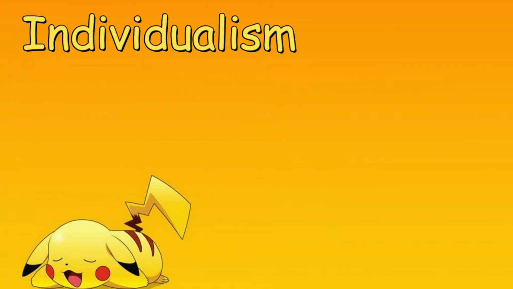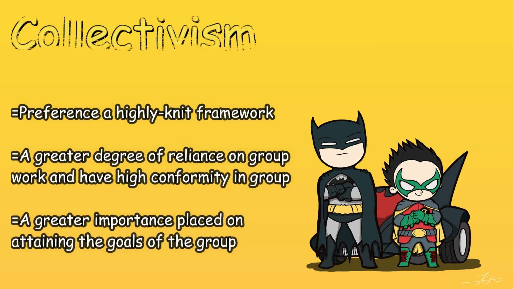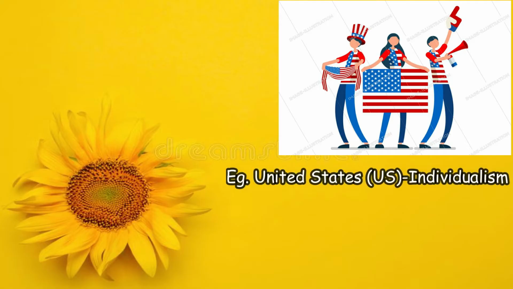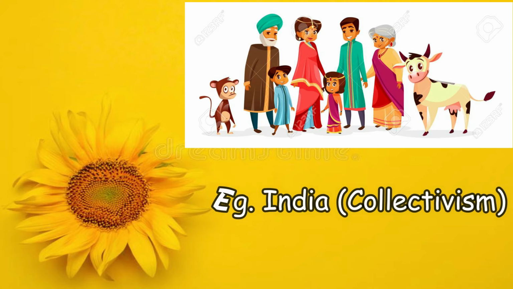Whereas collectivism prefers a tightly knit framework, with a greater degree of reliance on group work and high conformity in the group, and greater importance placed on attaining the goals of the group. For example, the United States is a country that applies the individualism dimension, while India is a country that applies the collectivism dimension.